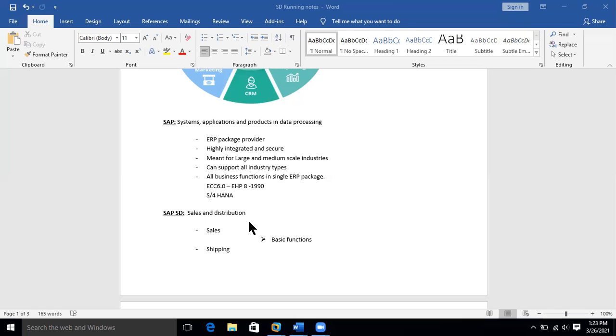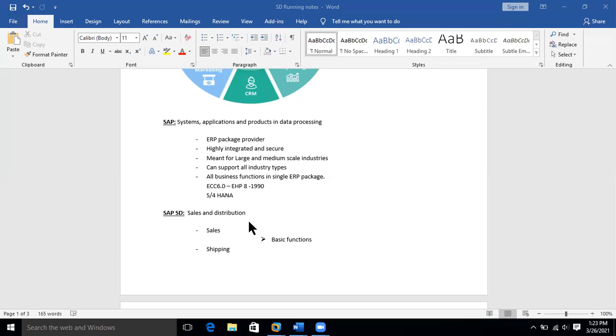They create a delivery for the sales order. That's where your shipping process starts. Once the product is shipped, they create a billing document that is called your invoice.